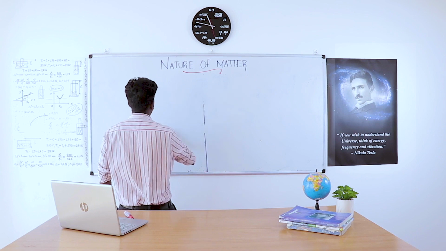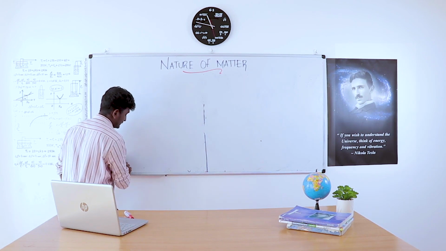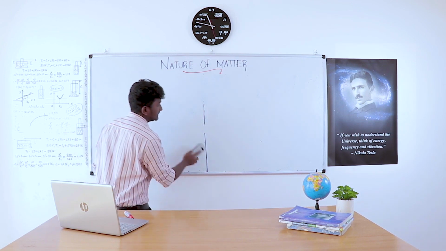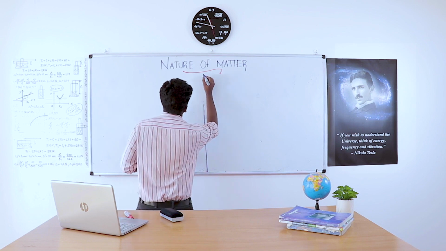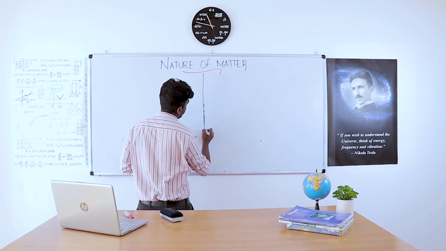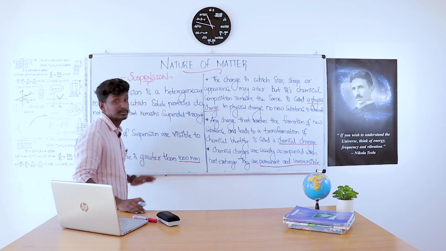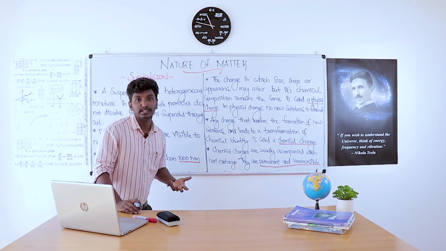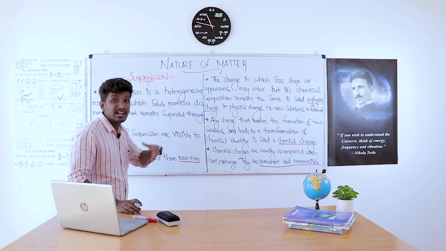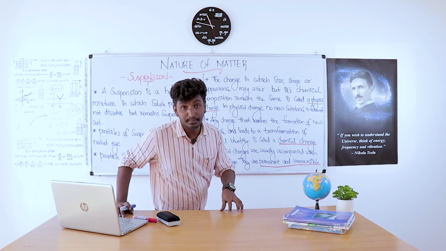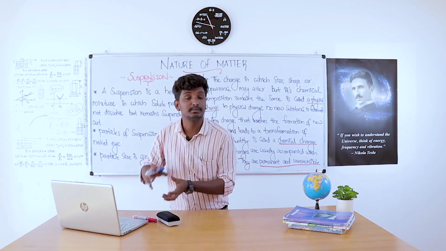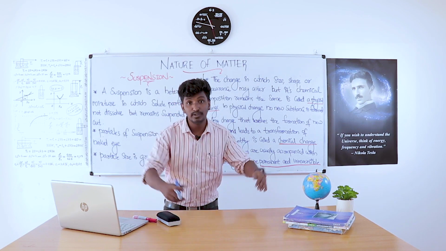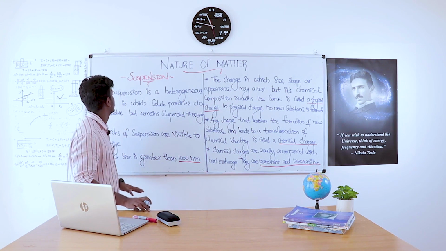The remaining topic we have in this chapter is suspension. We have to explain suspension in a similar way to how we explain colloids. The next topic is suspension. Our previous topic was colloids. In colloids, we have dispersed phase and dispersion medium, and on the basis of these we name the colloids as sol, emulsion, and aerosol. And moving to the next one, the suspension.